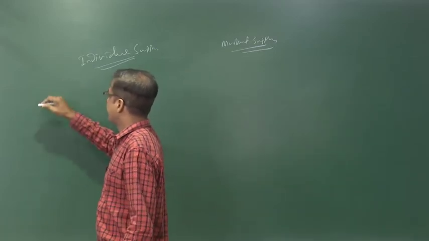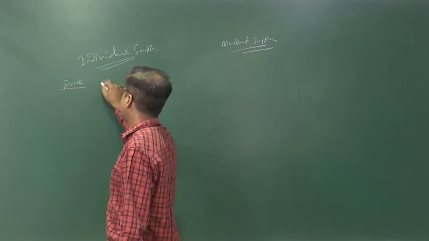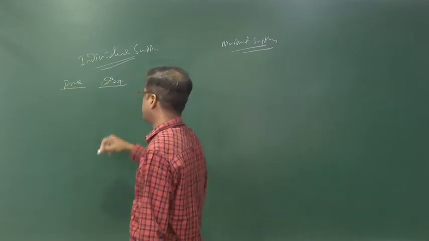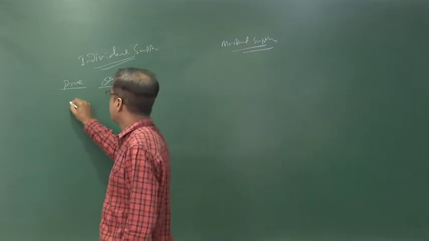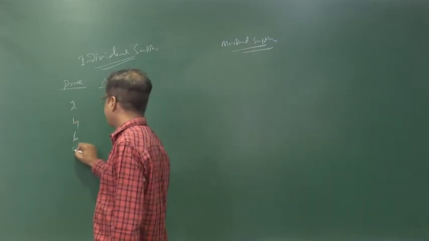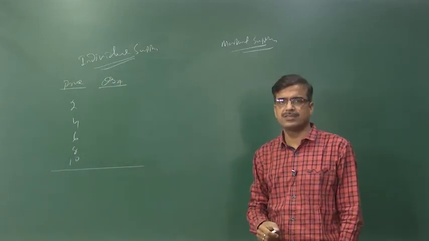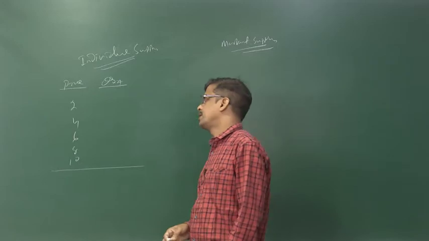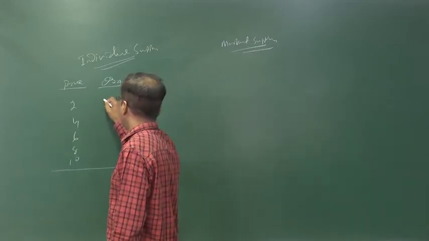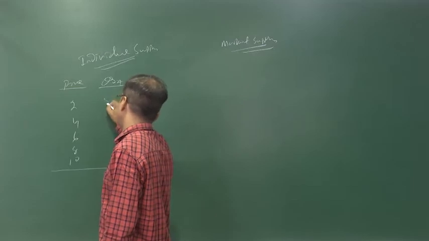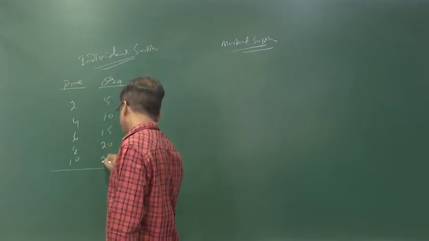Let us take one example: price of the product and quantity supplied by the producer A. Price of the product is 2, 4, 6, 8 and 10. Quantity supplied is, let us say, 5, 10, 15, 20 and 25.